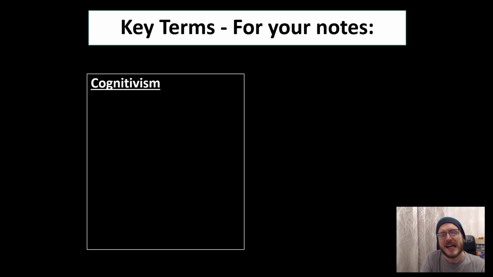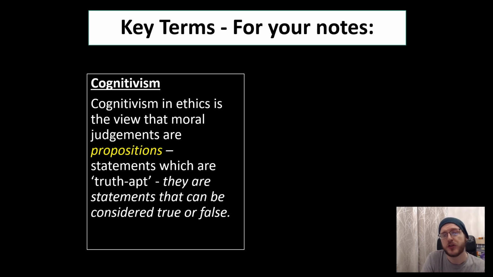So cognitivists in ethics argue that moral judgments are propositions. Now, proposition in philosophy has a very specific meaning. It means a statement that is truth apt. In other words, a statement that can be considered to be true or false, or is used in a way that involves some element of truth or falsity. So if I said, for example, this pencil is red, then that is a cognitivist statement because I am using it in a way that implies that there is some truth or falsity to what I am saying. In this case, it's true, the pencil is actually red.